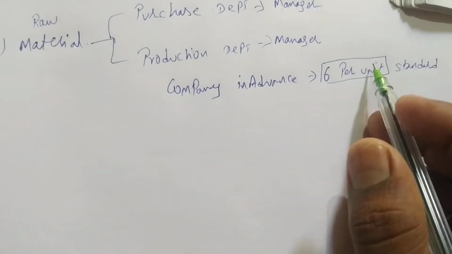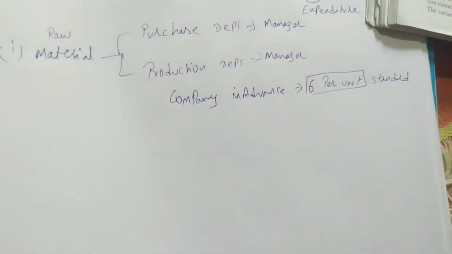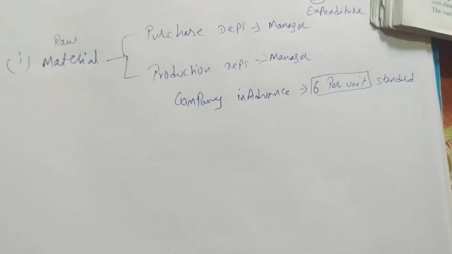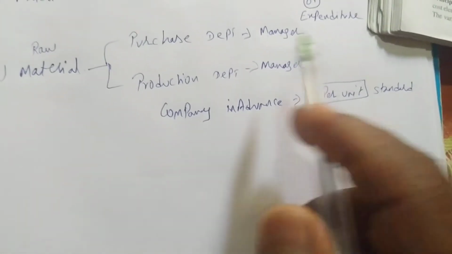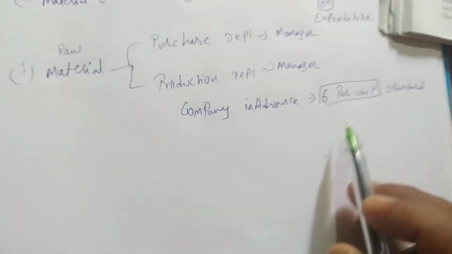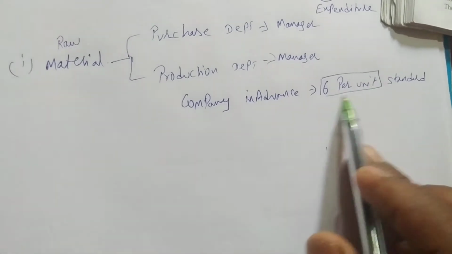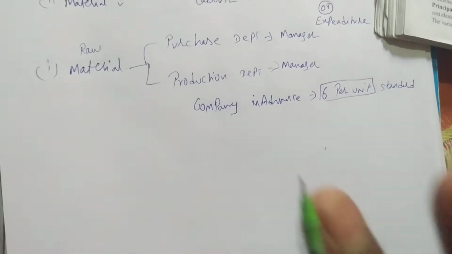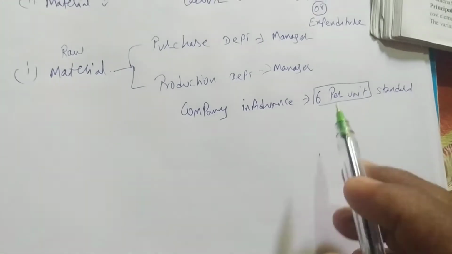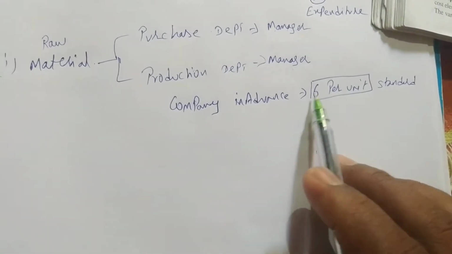If you purchase for more than 6 rupees, then there will be a loss. So it is the responsibility of the purchase manager to go into the market and purchase the material for at most 6 rupees. If it is less than 6 rupees, then it is good. Then it is a benefit to the company. So we are saying 6 rupees per unit.